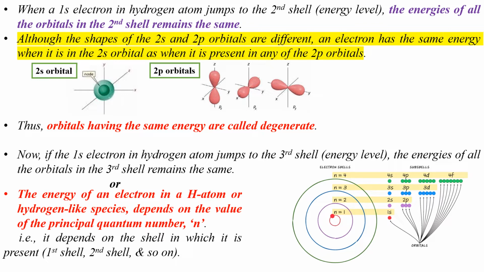The energy of an electron in a hydrogen atom does not differ with different shapes of orbitals. Since the shapes of orbitals are determined by the value of the azimuthal quantum number L, the energy of an electron in a hydrogen atom does not depend on the value of L. It depends only on the value of the principal quantum number.